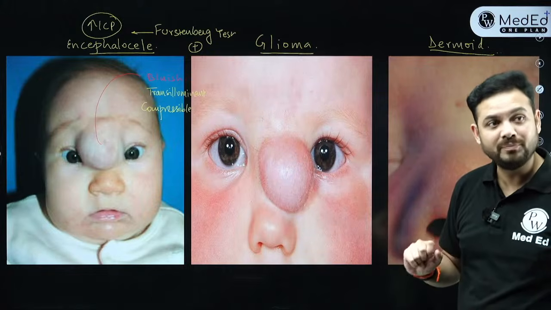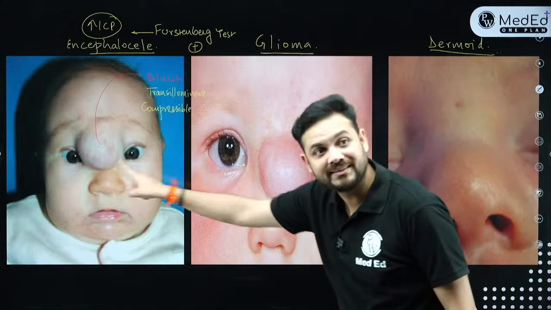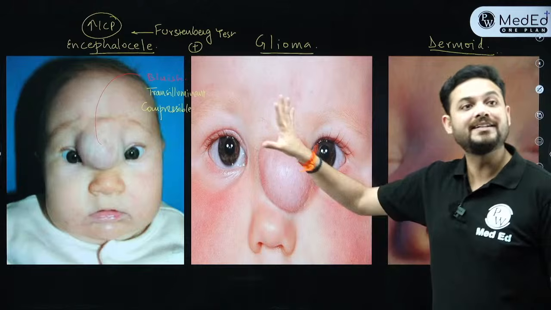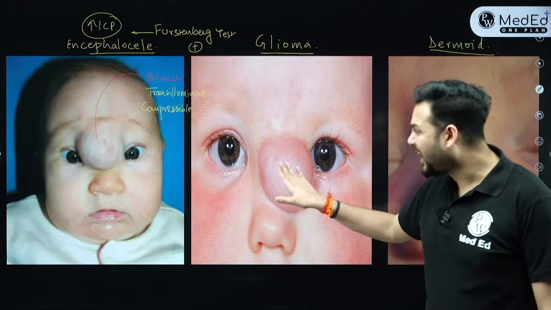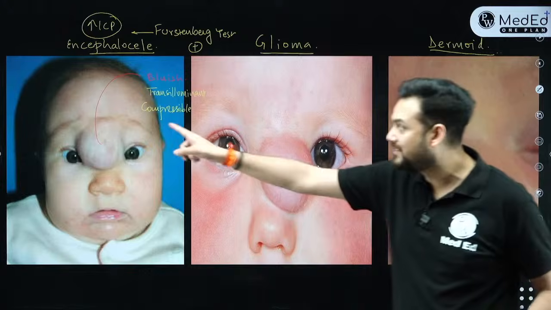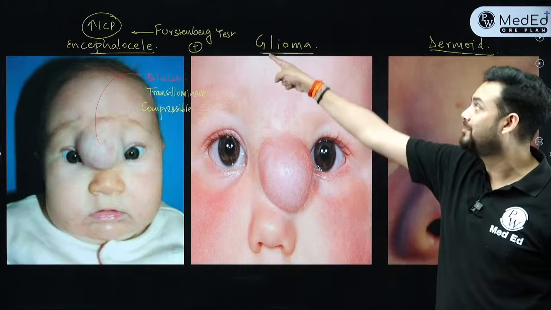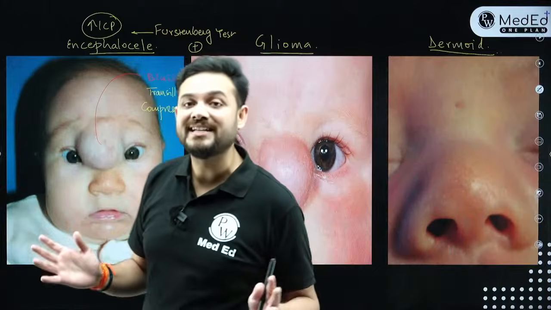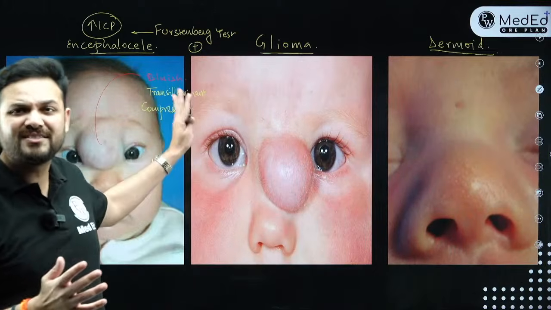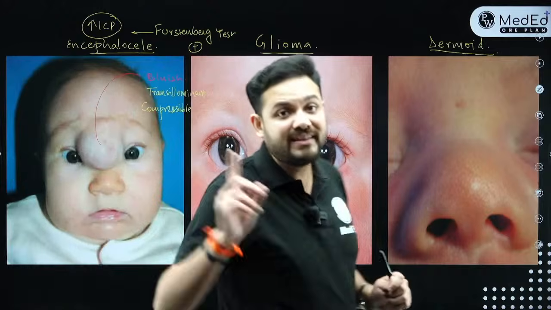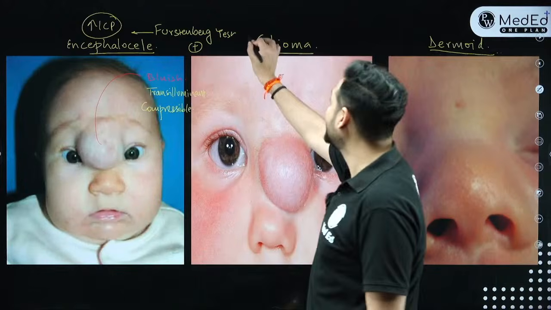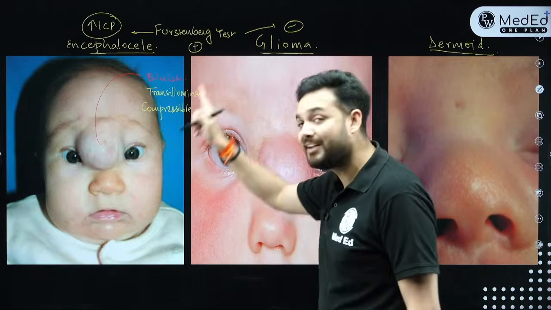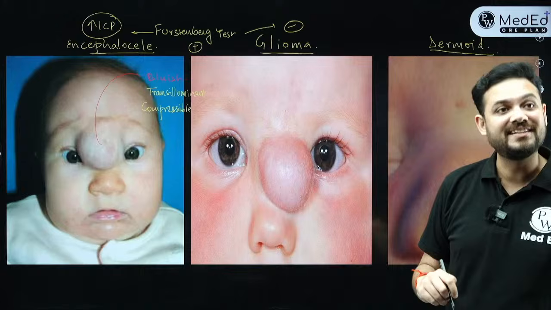Now look at this second swelling. Exactly what you saw over here is going to be negative here. That means it is non-bluish, it is non-transilluminant, it is hard, it is not as compressible as encephalocele, and it is Furstenberg test negative. That is, it does not increase in size when the baby is agitated or crying. There is no intracranial connection in this second swelling. So this is Furstenberg negative. The opposite: non-bluish, non-transilluminant, non-compressible. What is that? This is a nasal glioma.